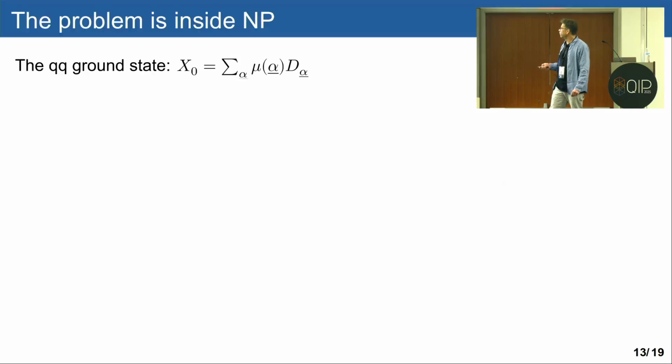First of all, we want to show that this problem is inside NP. So we want to show that the ground state, which is given by some probability distribution, has an efficient polynomial description. On the surface, this looks a bit tough because it is described by some probability over n variables, which is an exponential object.